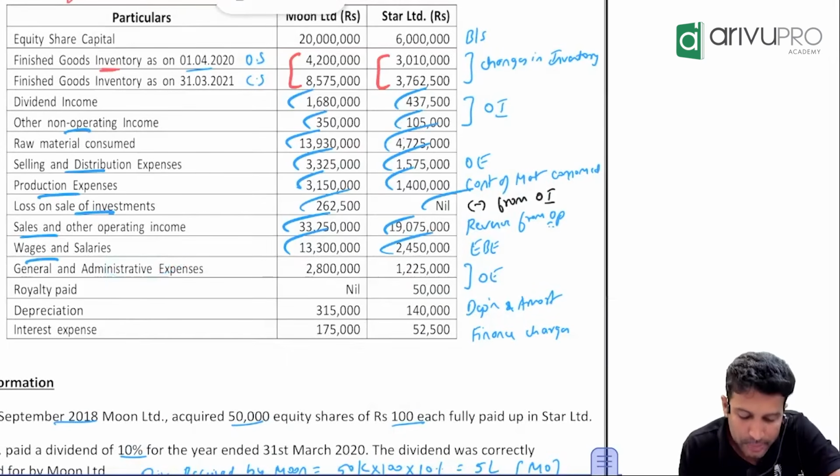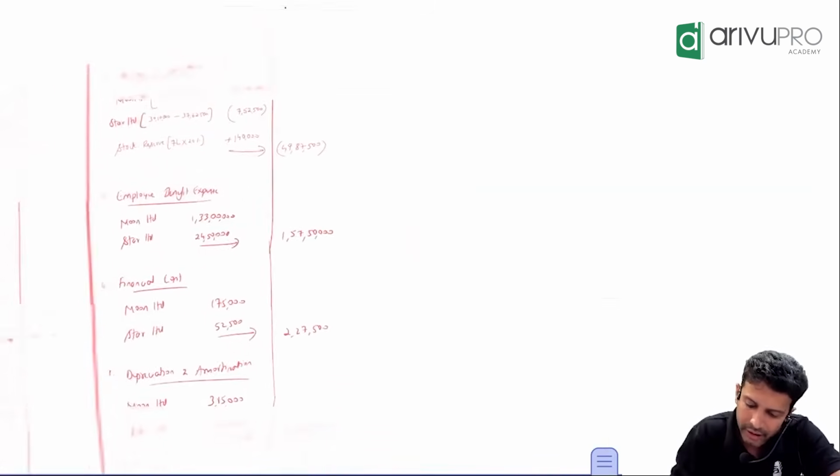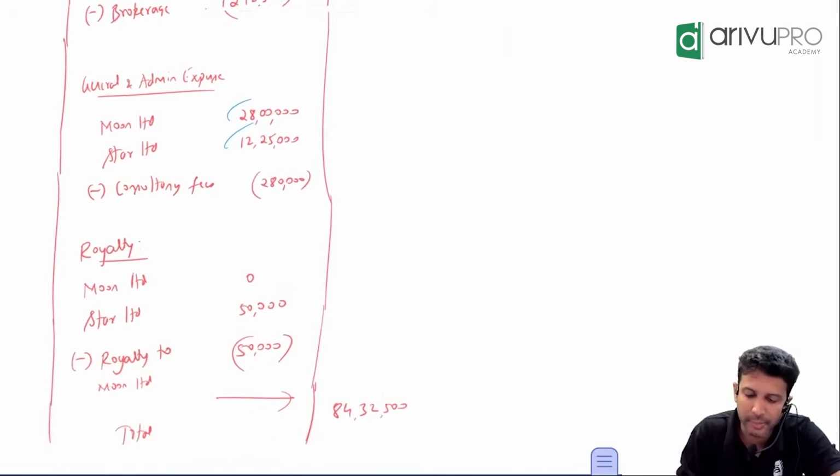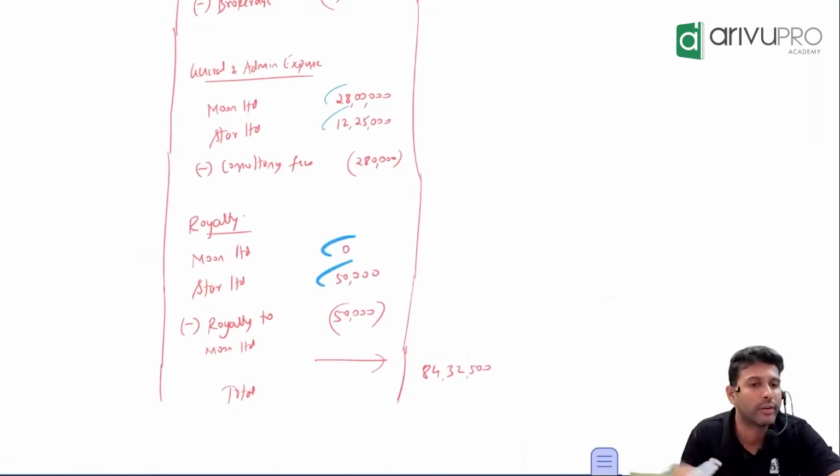General administrative expense paid, royalty paid. Both are, do we have any category or no category? I mean, both of these will come under where? Other expense. So same number, take it and dump it into the other expense format. This is your other expense. General admin expense, same data from the question. Royalty also 0 and 50,000. Question ka data, numbers I'm bringing it in.